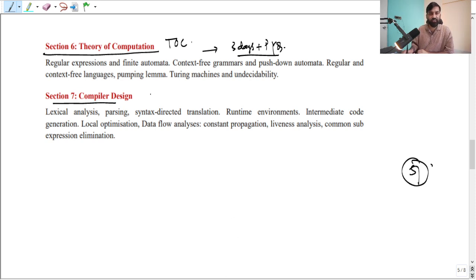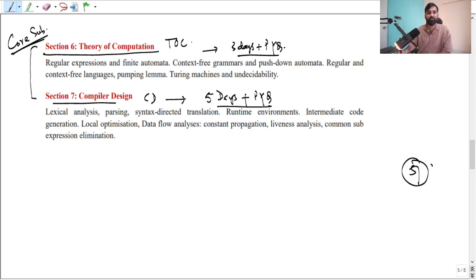Then compiler design, that is called CD, we call it in short. You can spend 5 days here plus PYQ. Why am I saying this many days? Because these are the core subjects of computer science. TOC, compiler design, these are the core subjects of computer science.